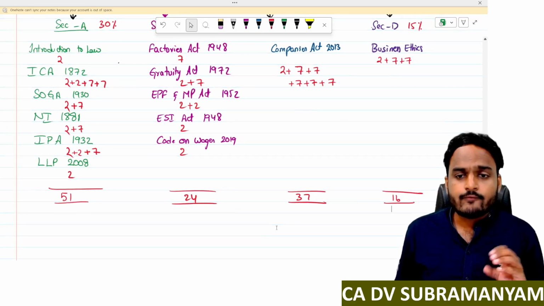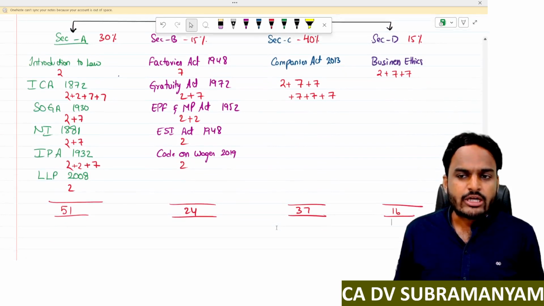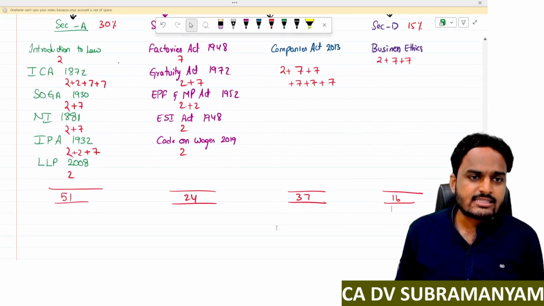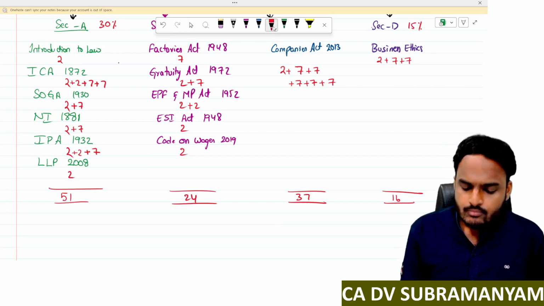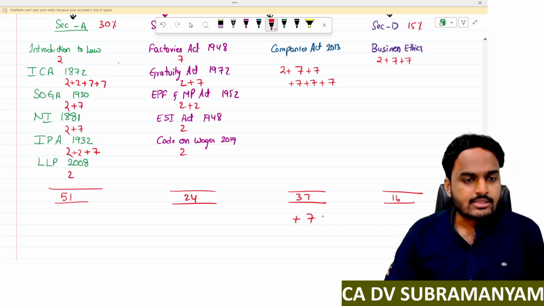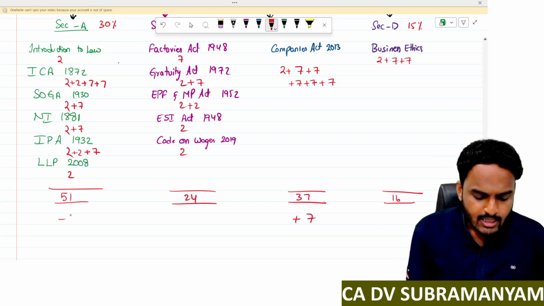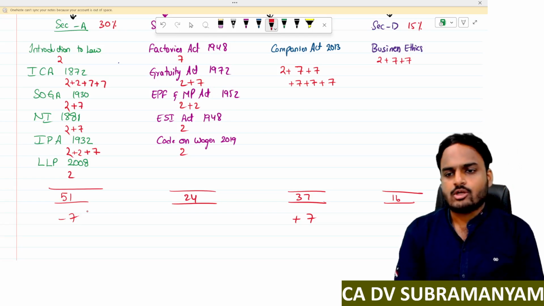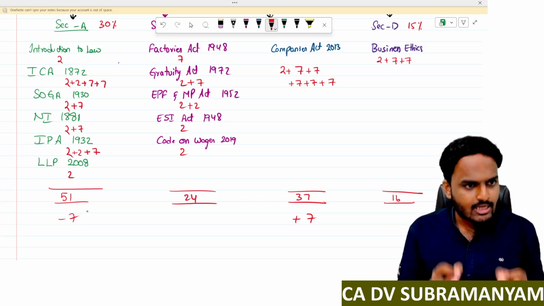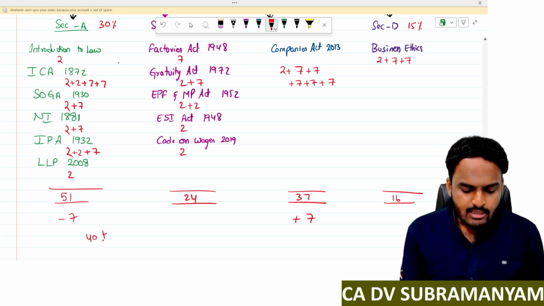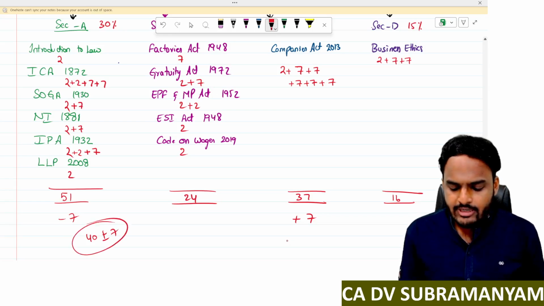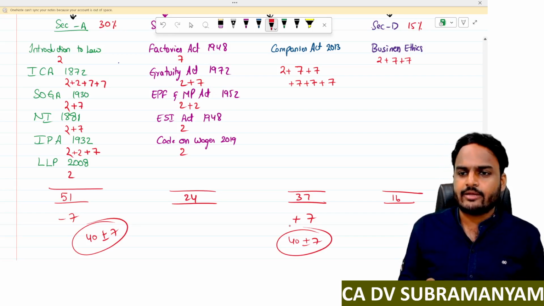So the final subtotals of each and every section: from section A, we got 51 marks. Section B, 24 marks. Section C, 37 marks, and section D, 16 marks. Sometimes what happens is you'll find an extra 7 marks in the Companies Act and minus 7 in commercial laws. It will be like this only. So it is like 40 plus or minus 7 in commercial laws, and even in the Companies Act also 40 plus or minus 7. Interchange is happening.